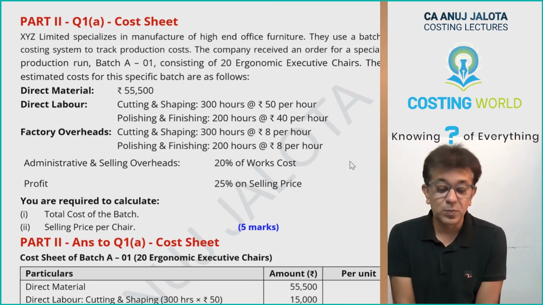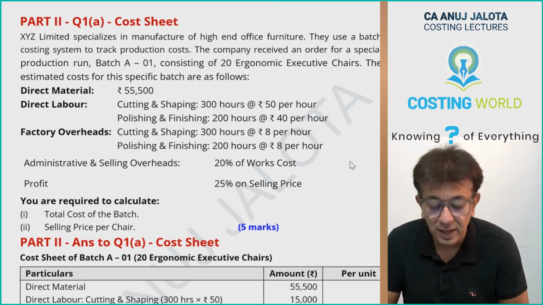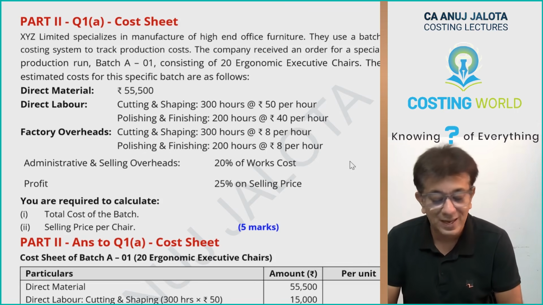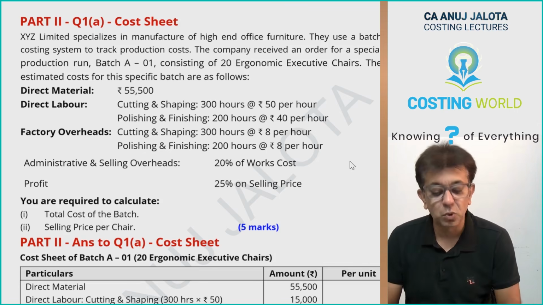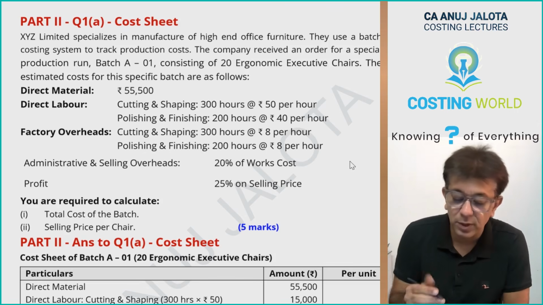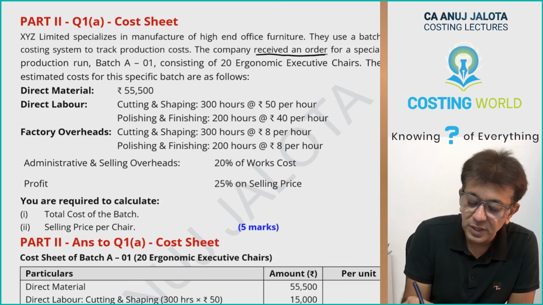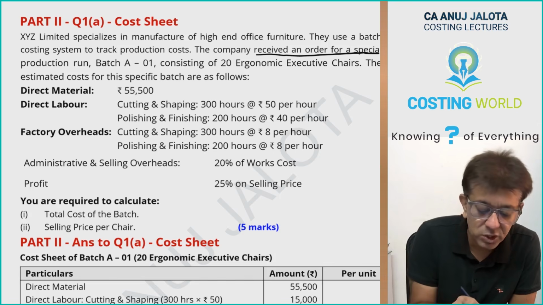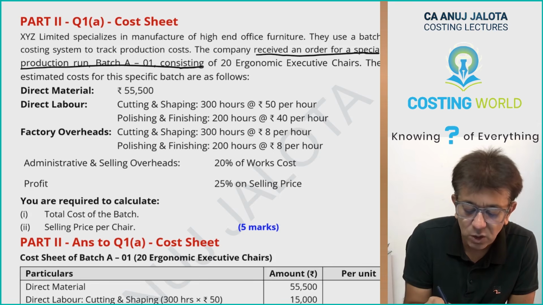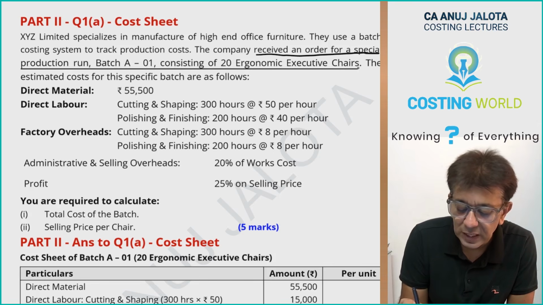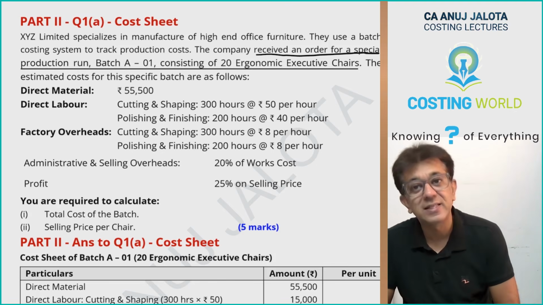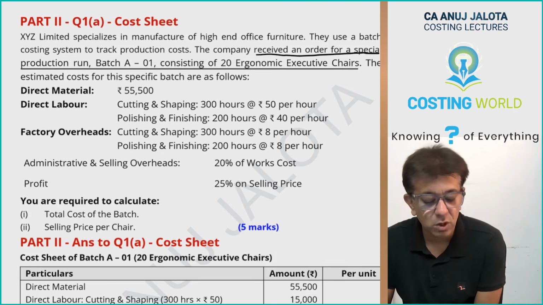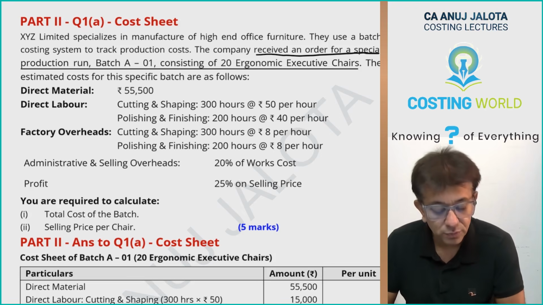XYZ Limited specializes in manufacture of high-end office furniture. They use a batch costing system to track production costs. The company received an order for a special production run, batch A01, consisting of 20 ergonomic executive chairs. The estimated cost for this specific batch are as follows.